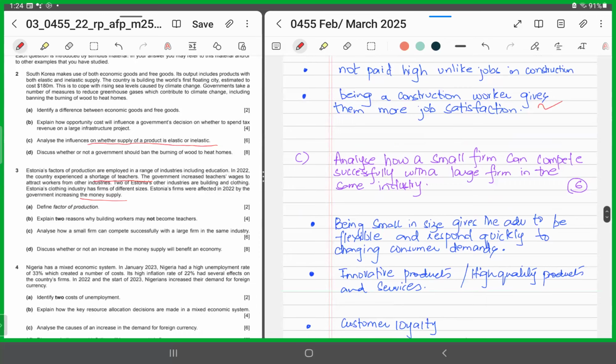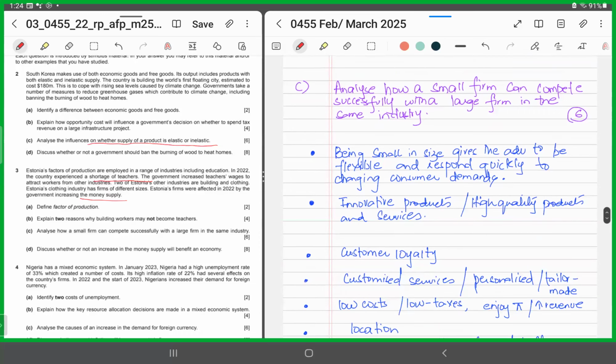All right, part C. Part C says analyze how a small firm can compete successfully with a large firm in the same industry. Now they are saying there are 2 firms. One is small. And how do you think a small firm being in the same industry would be able to compete with a giant or a large scale producer or manufacturer or service provider of that same industry? So you could say it's a 6 mark question. Now, choose any 4 or more than 4, build upon it in order to get full 6 marks.